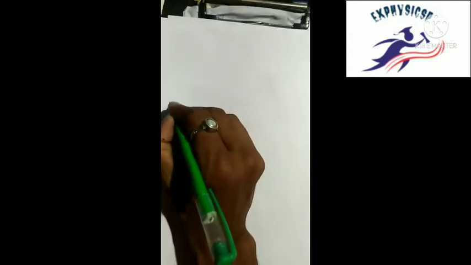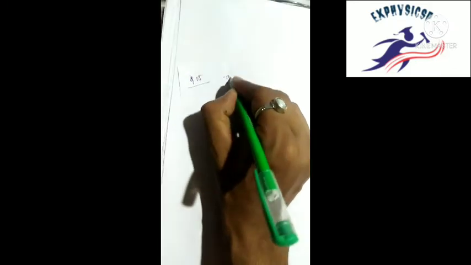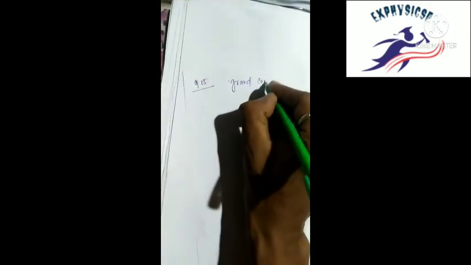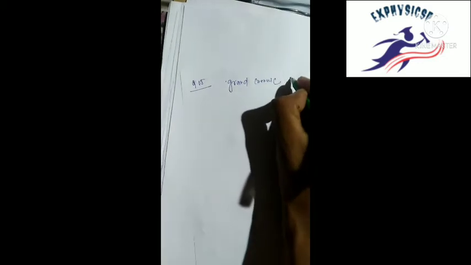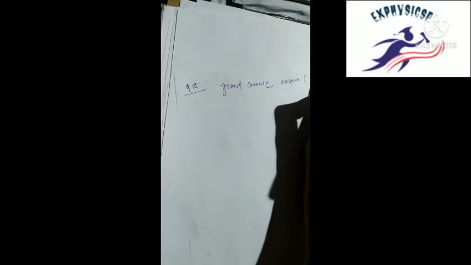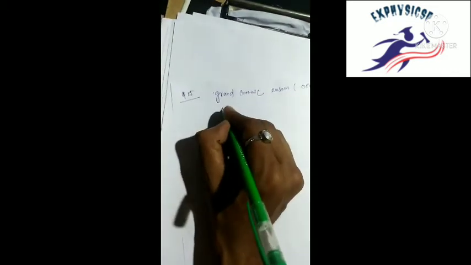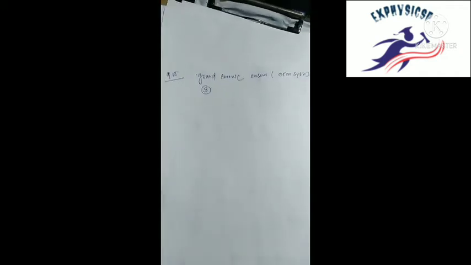Statistical physics has very important topics here. Now question 15: we know that when both energy and number of particles can be exchanged, it is only the grand canonical ensemble, an open system. Okay, answer 3.